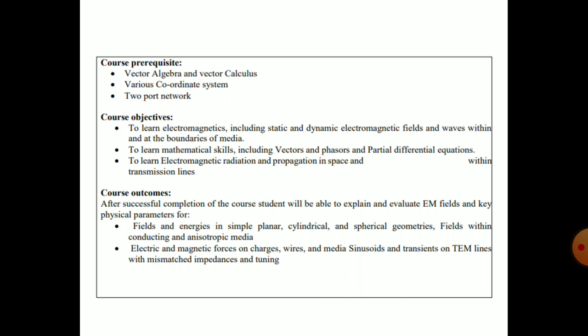Isotropic means when an antenna radiates in all directions, that is called isotropic. So how the charges and waves behave in cylindrical media, spherical media, and the Cartesian coordinate system, you should know after completion of this curriculum of the EME, electromagnetic engineering subject.